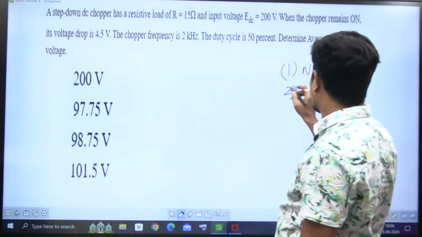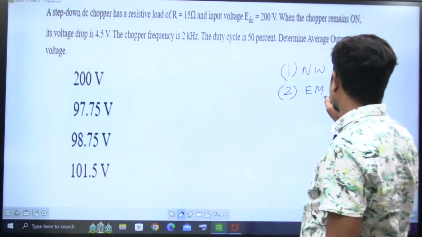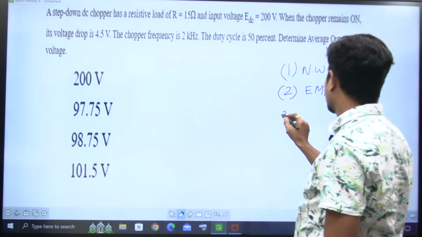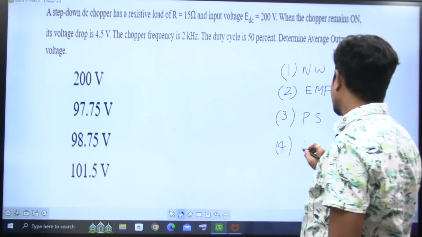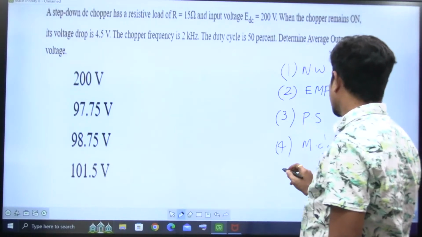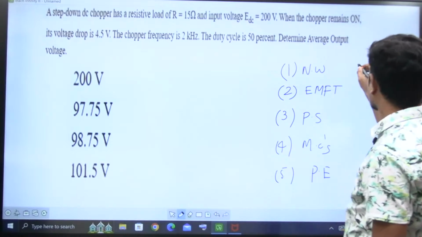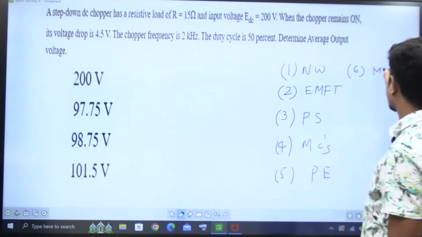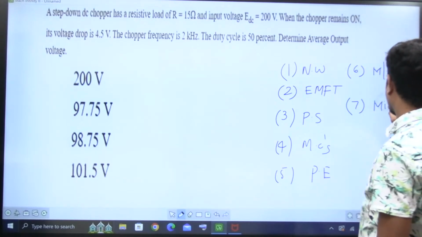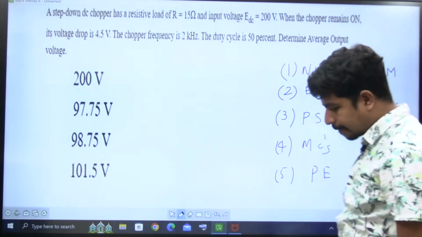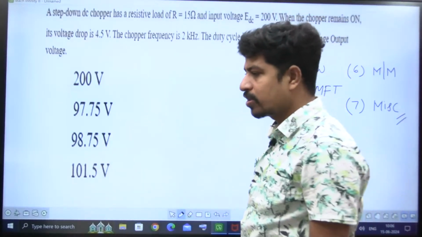Next one is EMFT, power system, electrical machines, power electronics, and electrical measurements. Then miscellaneous topics like analog, digital, and some questions from the basics of mathematics will be asked.